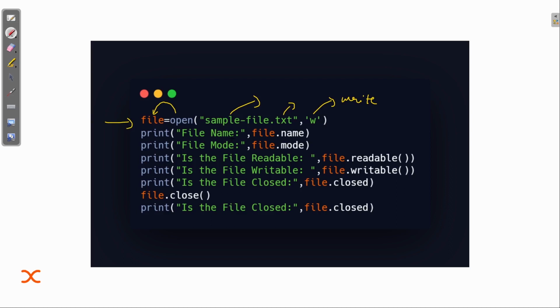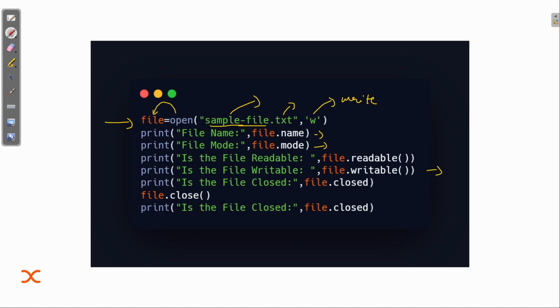Next, I'm printing the file name. What will be printed is sample file, the name of the file that we are opening. Then the file mode, that is w, will be printed. Is the file readable? Just write file dot readable, and it will return true or false. As we are only opening in write mode, it is false. Writable, then yes, true. And closed: are we closing this file?